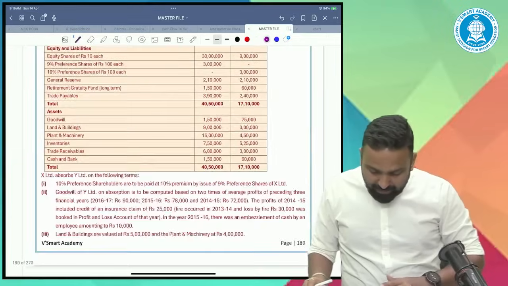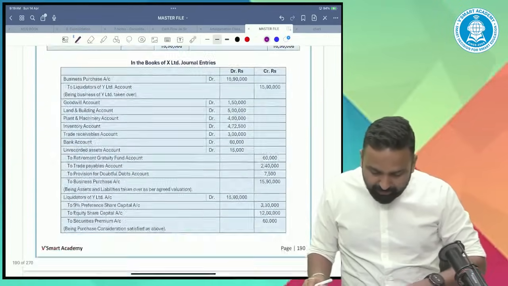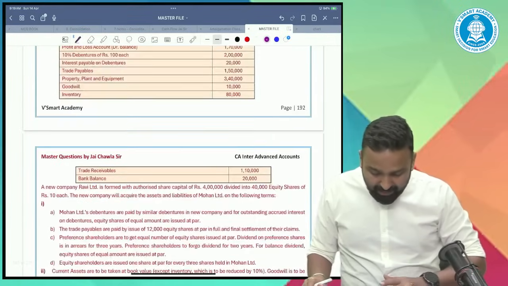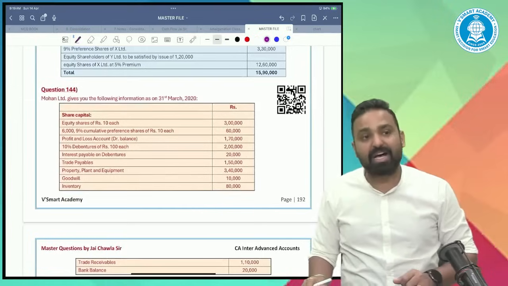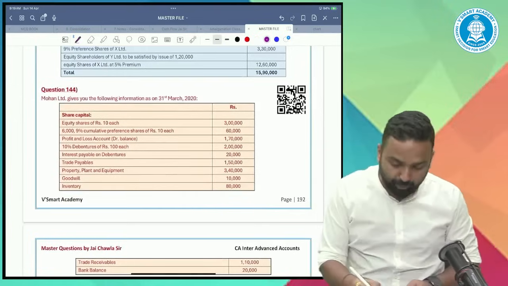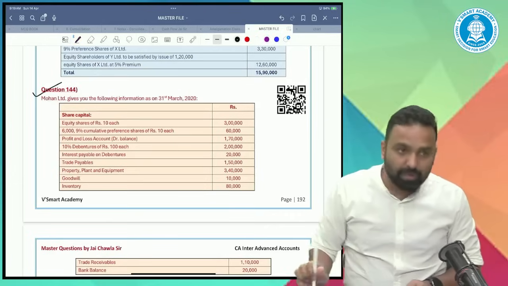So now I'll discuss one last question in the books of Transferor, accounting in the books of Transferor. One last question, that is question number 144.